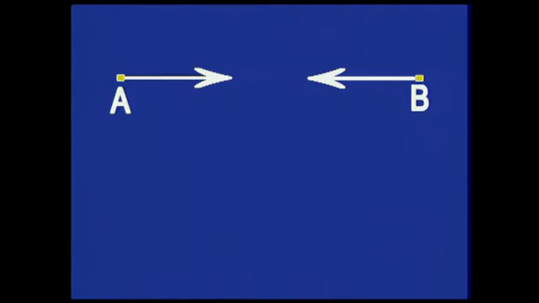If we take object A as source of the force and B as the object on which the force acts, then by the formula F is equal to ma, the force would be proportional to the mass of B. If we now reverse the role of A and B, that is, B becomes the source and A the object on which the force acts, then the force must be proportional to the mass of A. So, Newton found that gravitational force is proportional to the mass of the objects that interact.